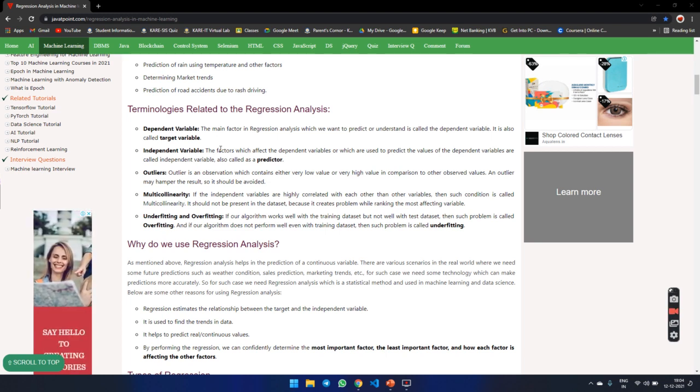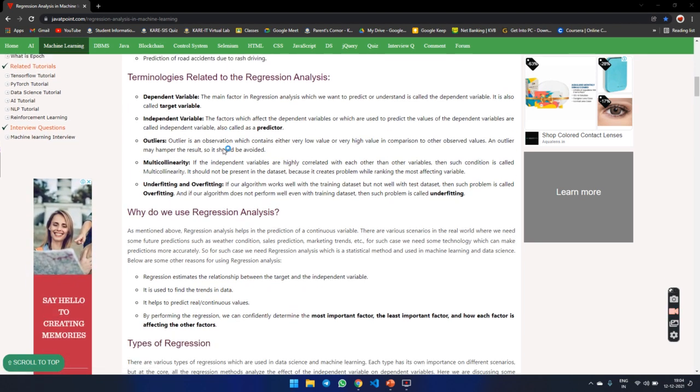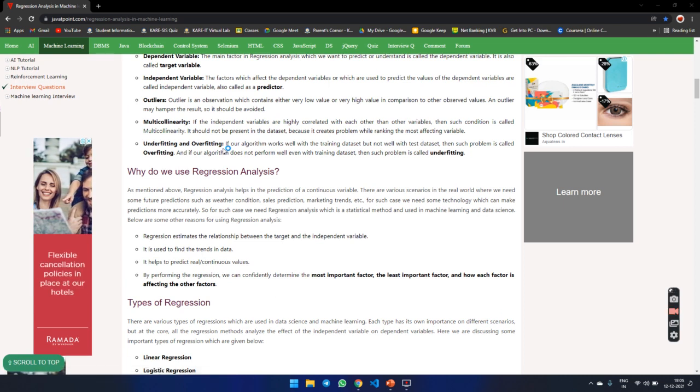Multicollinearity. If the independent variables are highly correlated with each other, then such a condition is called multicollinearity. It should not be present in the data set, because it creates problems while ranking the most effective variables. Underfitting and overfitting. If our algorithm works well with the training data set but not well with test data, then such a problem is called overfitting. And if the algorithm does not perform well even with the training data set, that is called underfitting.